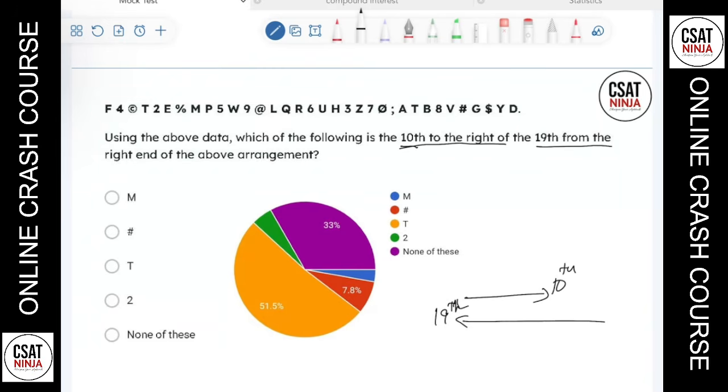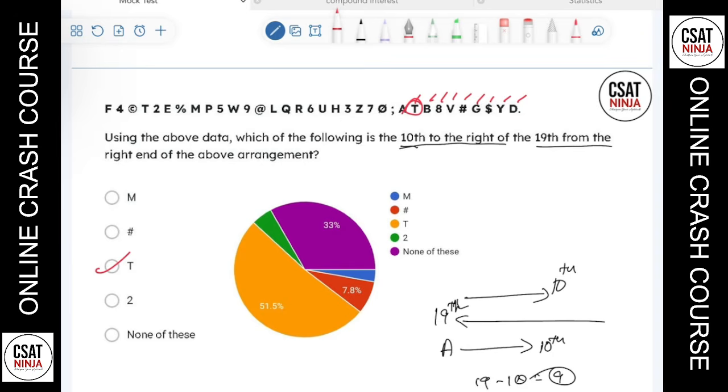So if I'm to simplify this, I can say like this. A is 19th from the right end, and we need to find who is sitting 10th to the right of A. So what I can do is 19 minus 10, which will give me 9 there. So from the right end, if I count till 9: first, second, third, fourth, fifth, sixth, seventh, eighth, and 9. This is the answer there. So D should be the answer there.